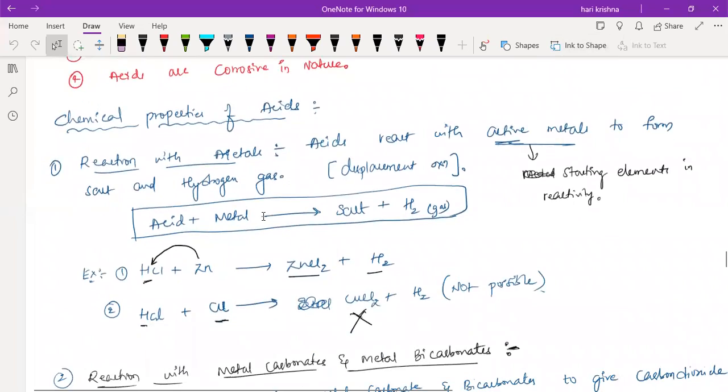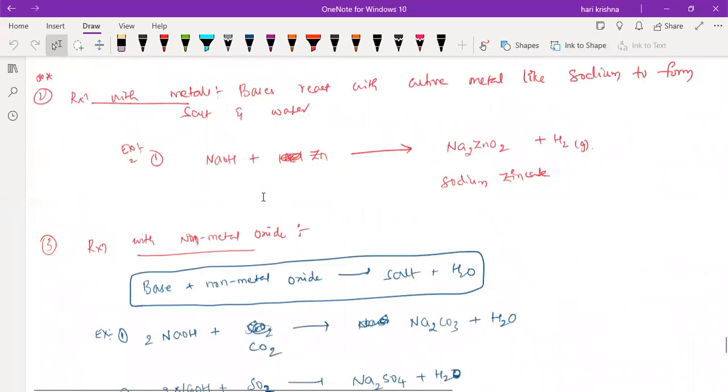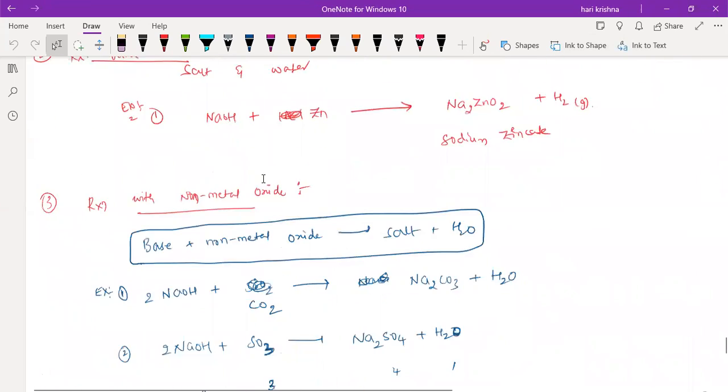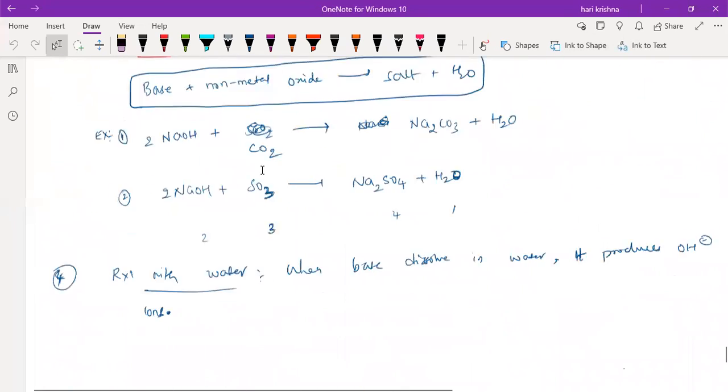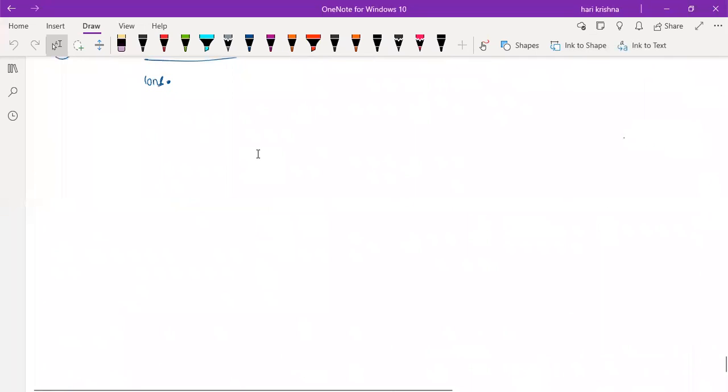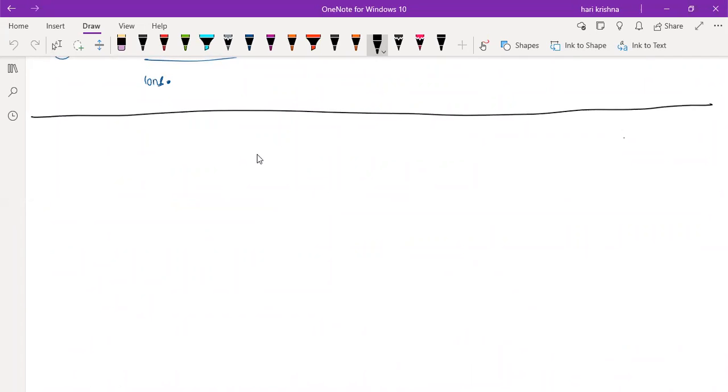General properties of the base finished. Chemical properties of the base also finished. Just we'll do a quick recap of what we discussed in the chemical properties. So first we'll write the chemical properties of an acid.